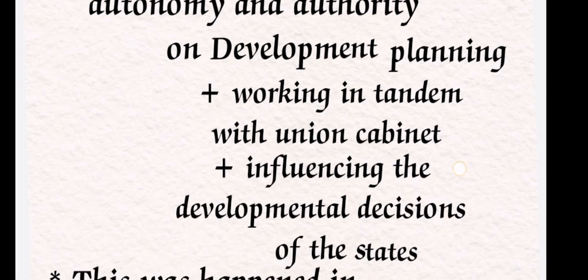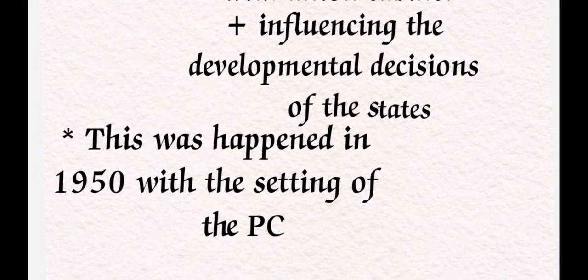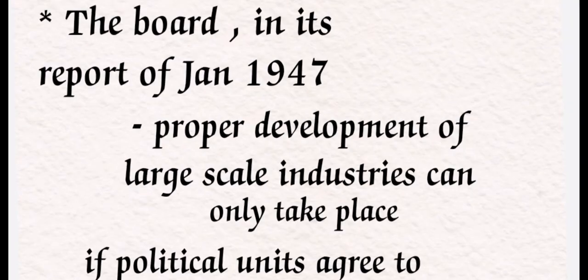Okay, so actually this happened in 1950 with the setting up of the Planning Commission. This type of ideology was set up in 1950. We got independence in 1947, right? So in 1950 we came up with the Planning Commission, and this type of ideology was also settled in the Planning Commission. Okay, so the Advisory Planning Board gave its report in January 1947.